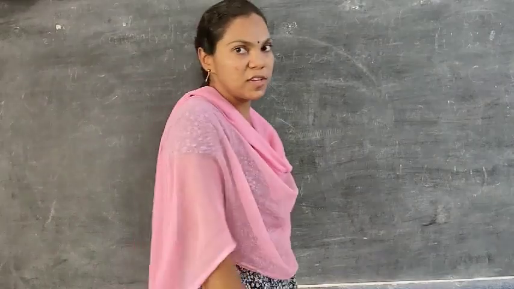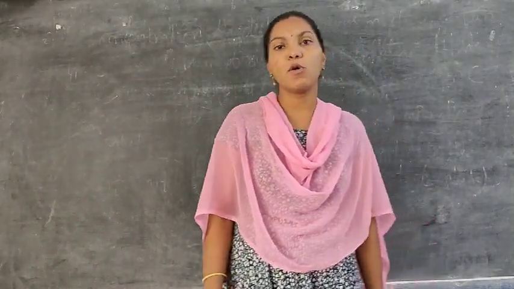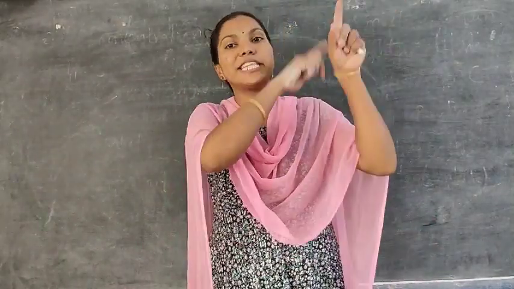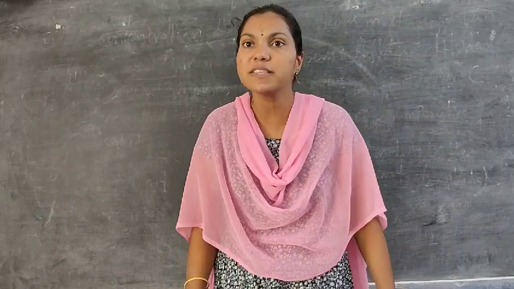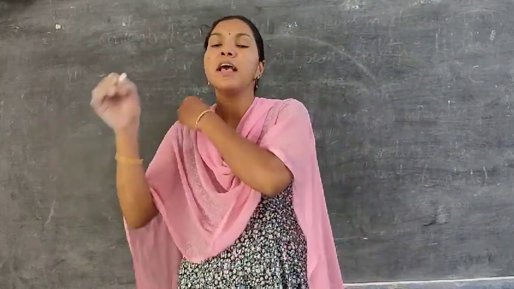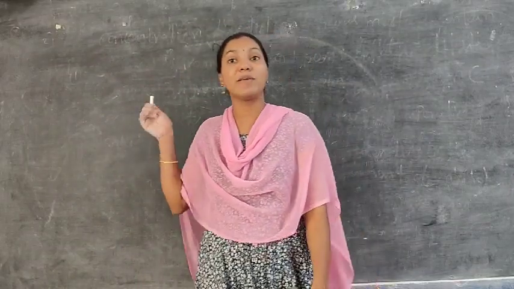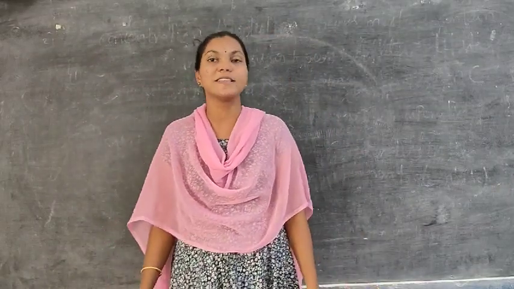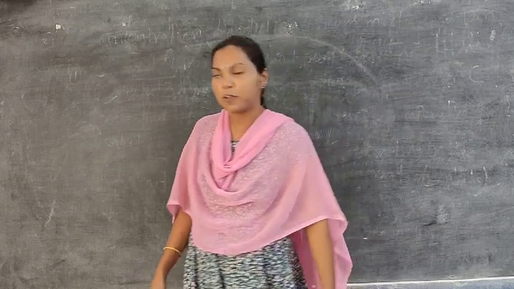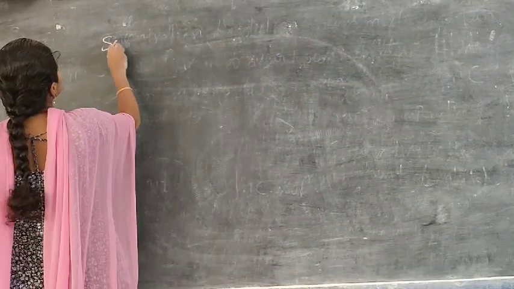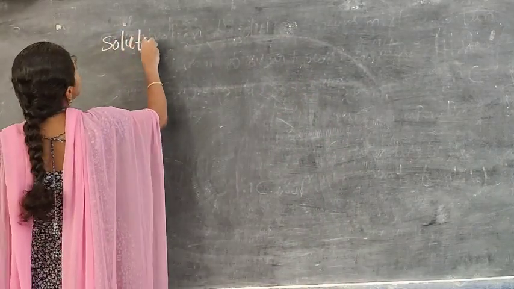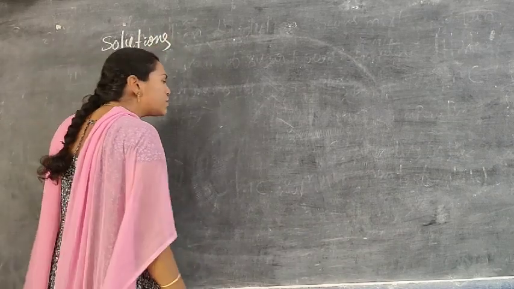Yes. One more classification of solutions depending upon the amount of solute. Already I said one classification, that is diluted solutions and concentrated solutions. But here again one more classification: saturated solutions and unsaturated solutions. Again solutions can be classified into two types, depending upon the amount of solute.